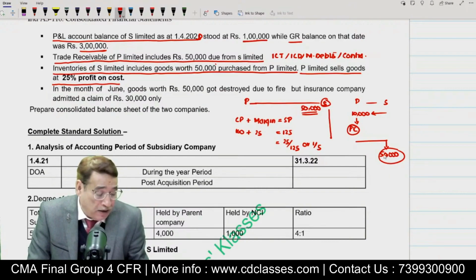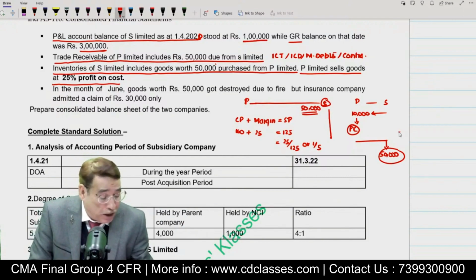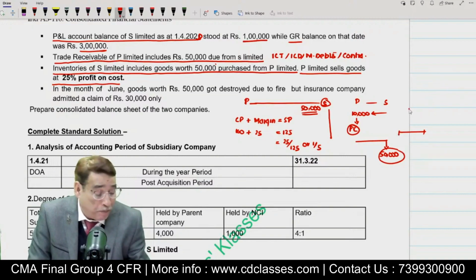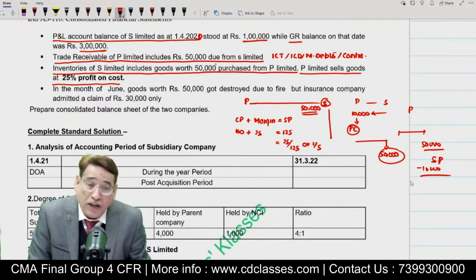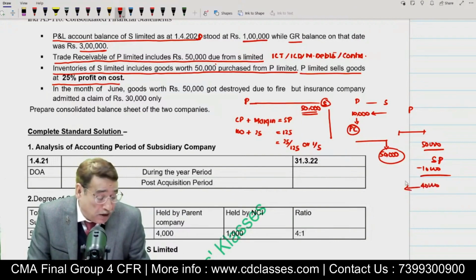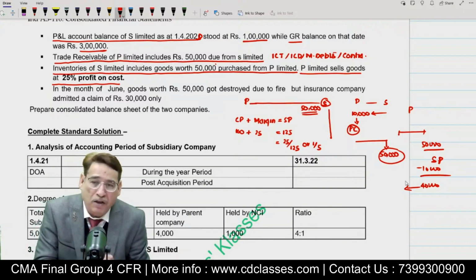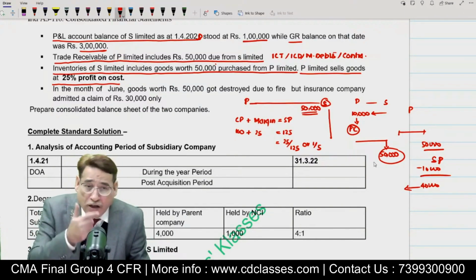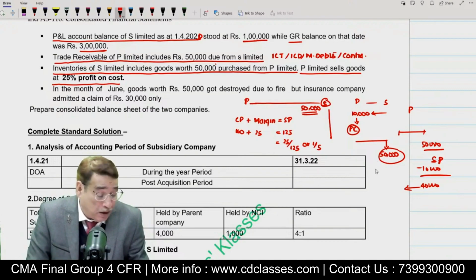And in order to combine the inventory, what is happening here? In this particular question, please take attention of this. Because we are preparing a consolidated balance sheet, P Limited knows that this inventory lying with S Limited is at selling price. Because it contains a profit element of 10,000, logically its cost price should be 40,000. So we need to include it in the consolidated balance sheet at 40,000. In order to bring it to 40,000, whatever inventory is lying with the subsidiary company needs to be brought to cost. For the same, we will have to eliminate the profit margin from it.